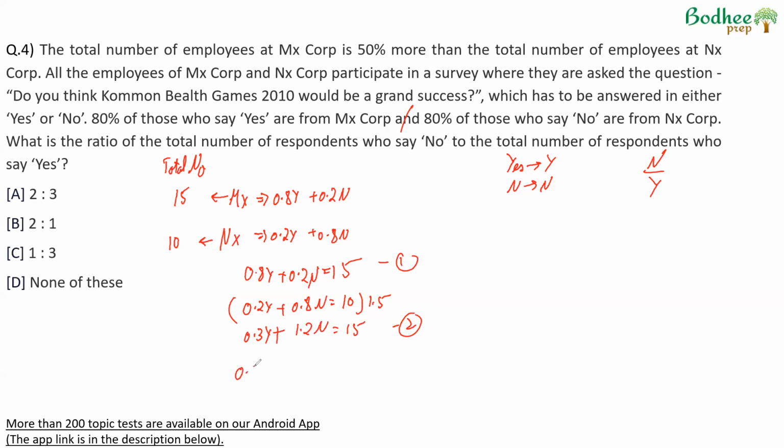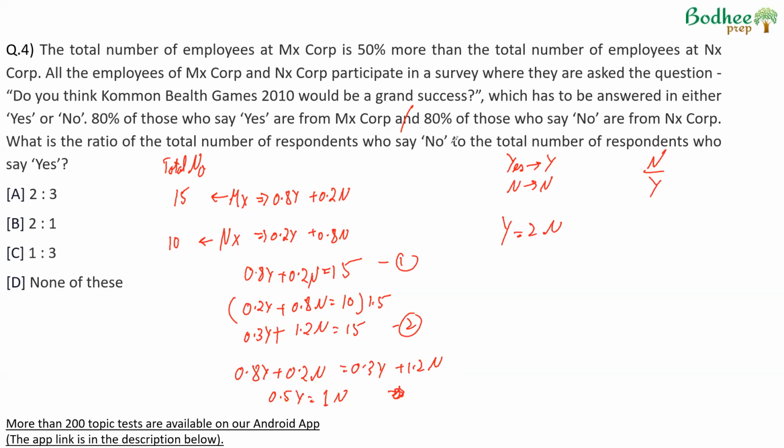So we can equate the left hand side, 0.8Y plus 0.2N, is equal to 0.3Y plus 1.2N. This becomes 0.5Y is equal to 1N, which means, multiplied by 2, Y is equal to 2N, and therefore we have to find out N by Y.